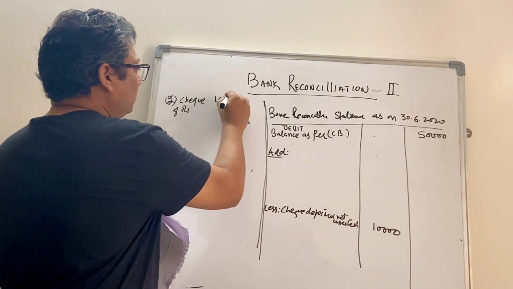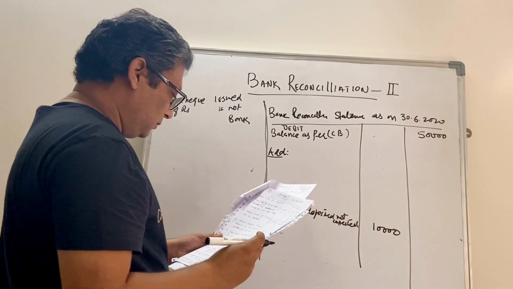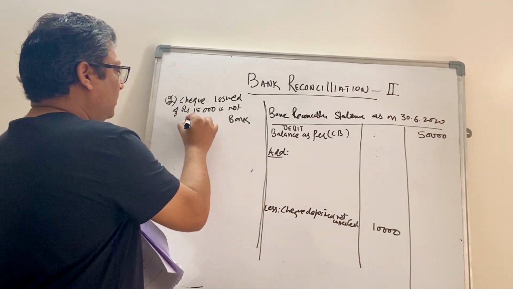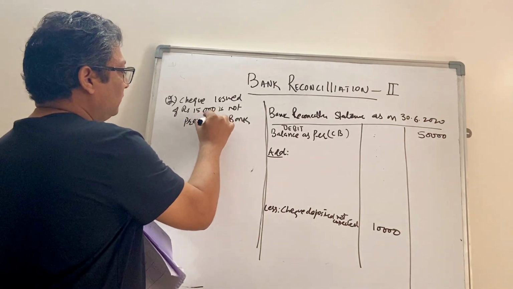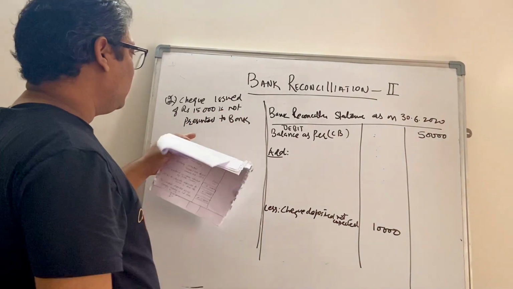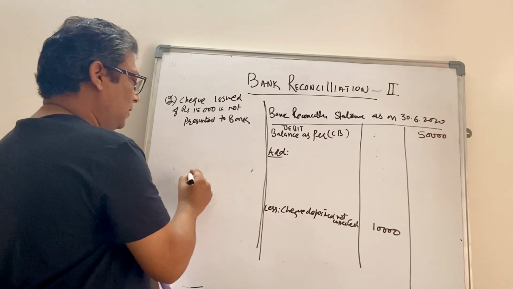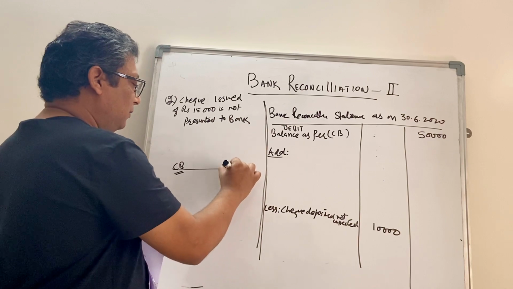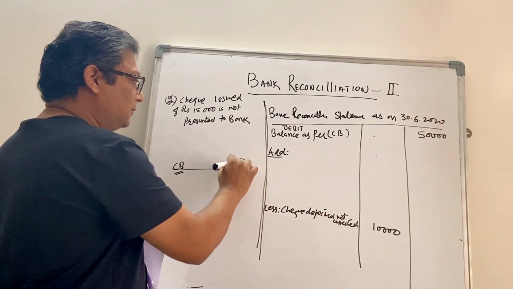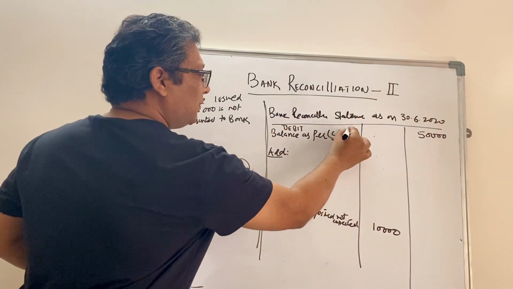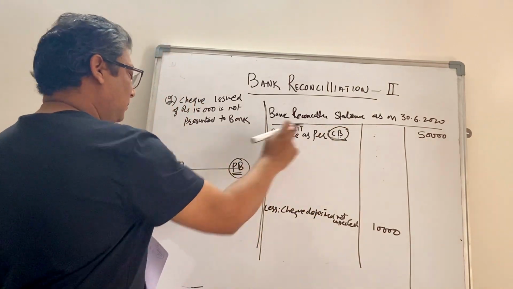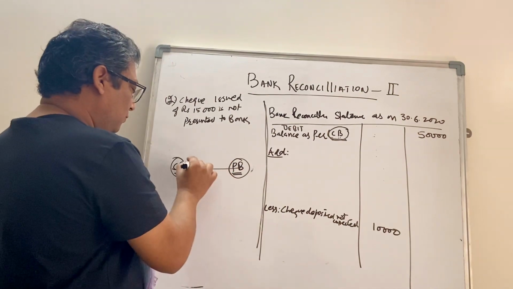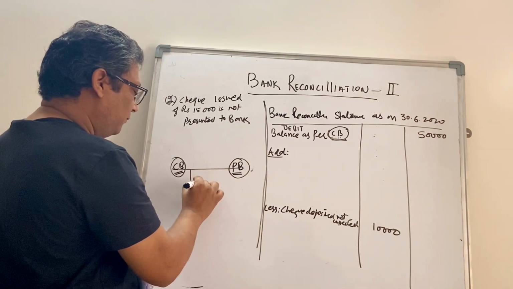Check issued for rupees 15,000 is not presented. So we have issued a check of 15,000 which is not presented to the bank. Again, we take cash book on the left side, passbook on the right side, because we have a balance as per cash book. When we issue a check, the balance goes down by 15k.